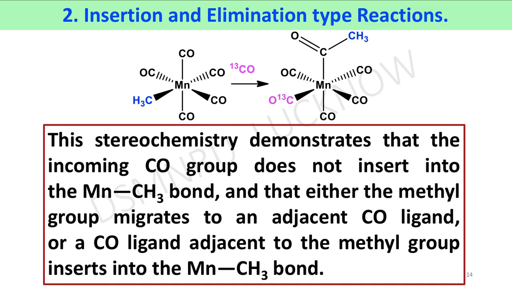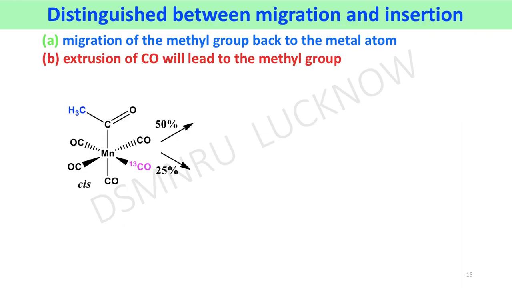The stereochemistry demonstrates that the incoming carbonyl group does not insert into the manganese methyl bond, and that either this methyl group migrates to an adjacent CO ligand or a CO ligand adjacent to the methyl group inserts into the manganese methyl bond. Now we can distinguish between the migration and insertion by classical methods.